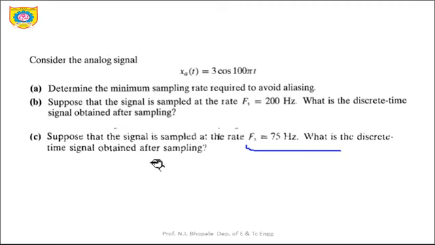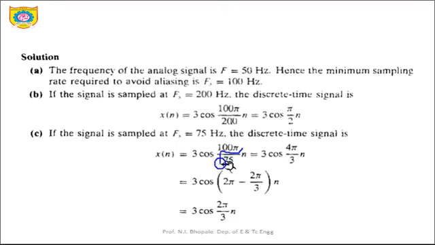So obviously in the equation 3 cos 100 pi t, this time we need to put the value as n by fs, meaning n by 75. So this will be the final result. If you want to simplify further, just rearrange the term in terms of cos of 2 pi minus theta into n, so that you will get the final value as 3 cos 2 pi by 3 n.